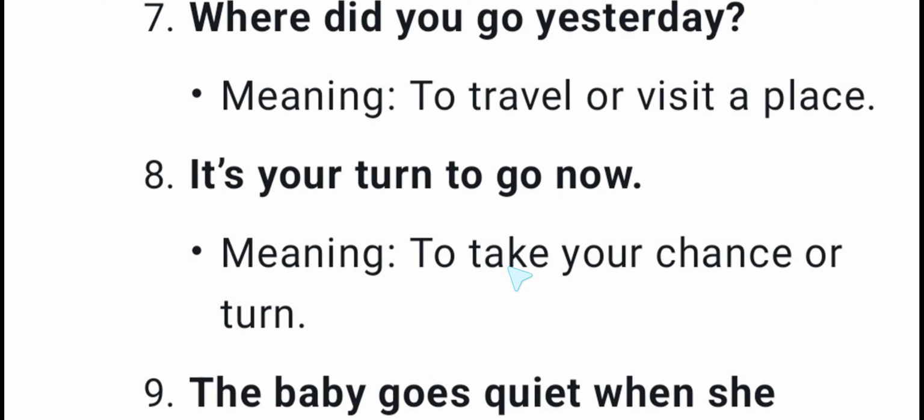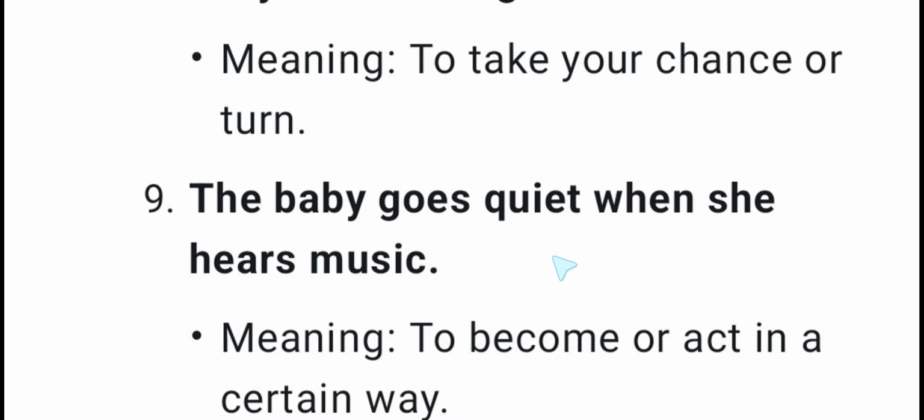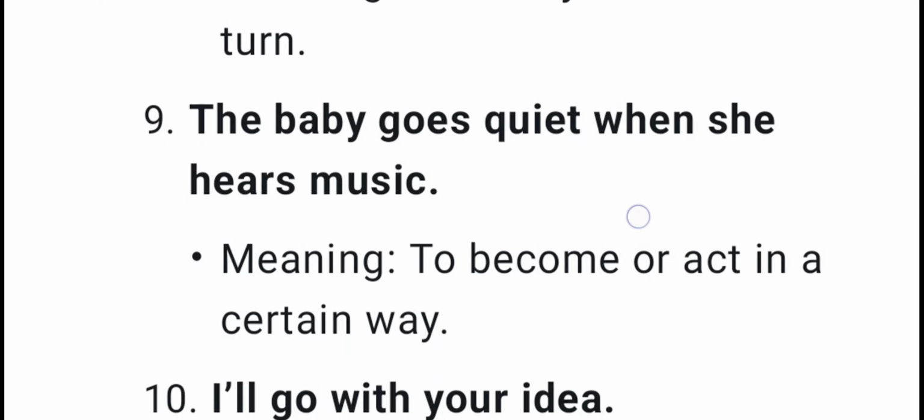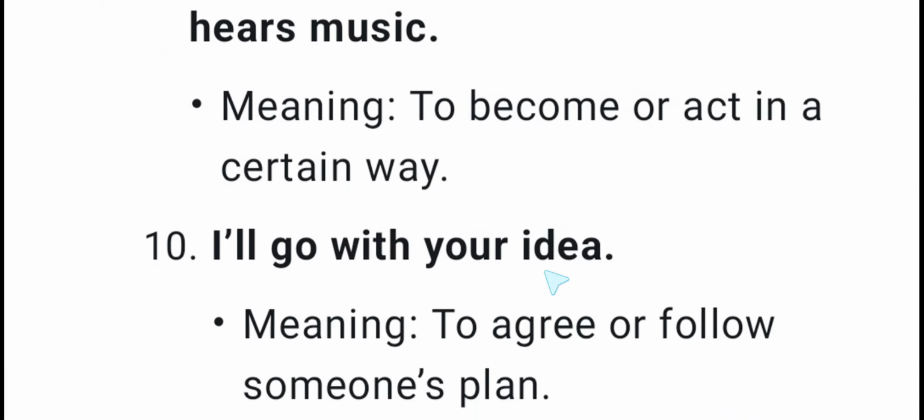It is your turn to go now. It is my turn to go now. The baby goes quiet when she hears music. I will go with your idea. He will not go with your idea.